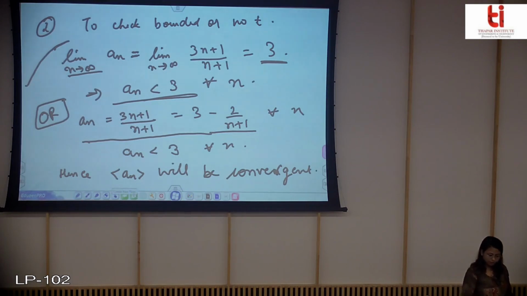So now we will do an important theorem which combines two convergent sequences, so that you can find out the limit of a sequence which is a combination of two convergent sequences. So let us see the statement of the theorem.